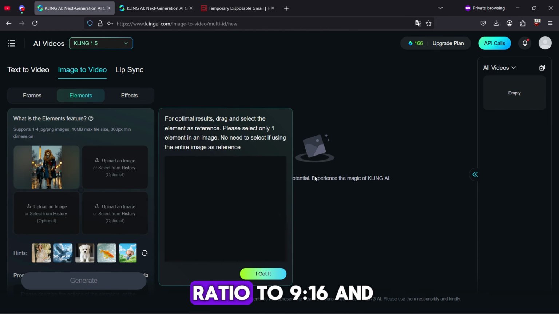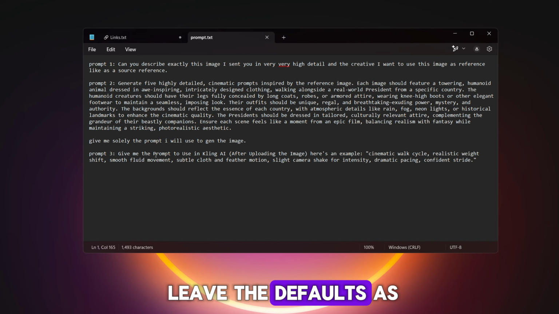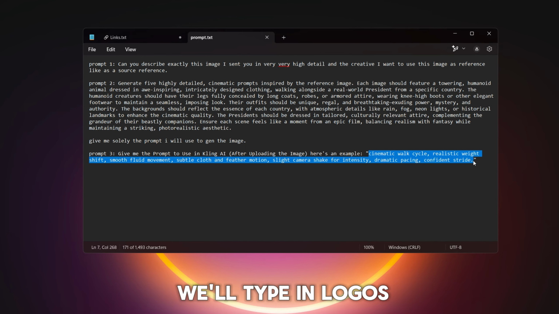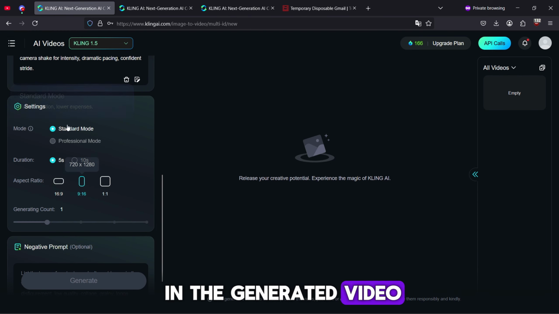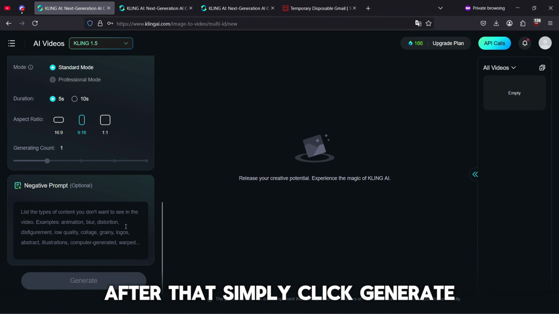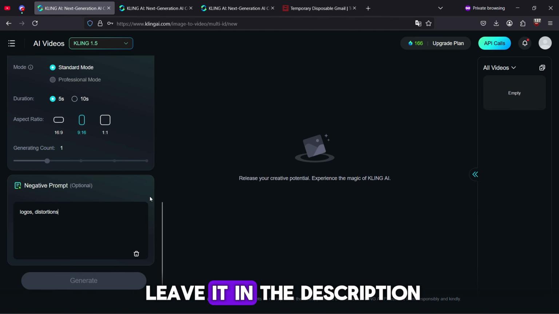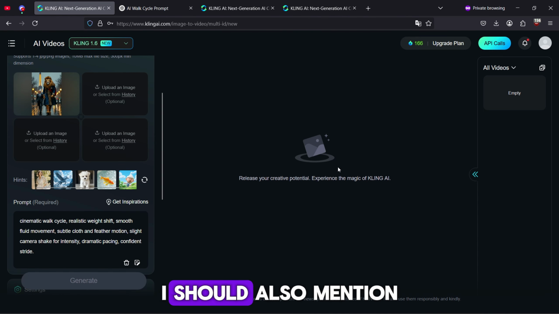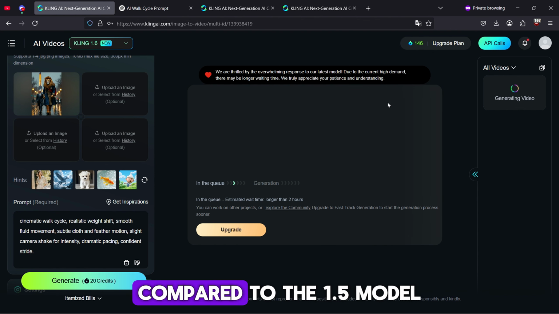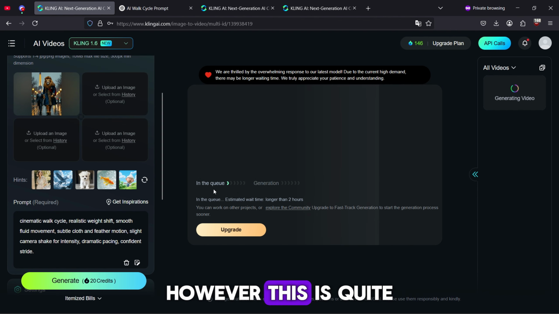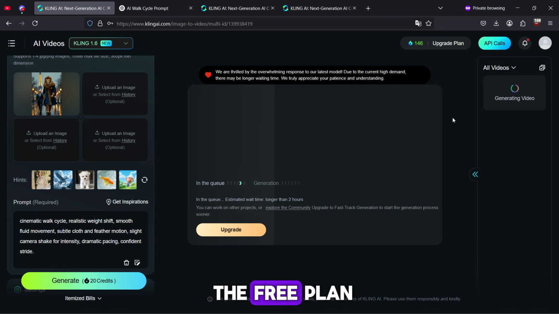We'll set the aspect ratio to 9:16 and leave the defaults as they are. For the negative prompts, we'll type in logos and distortions to avoid those elements in the generated video. After that, simply click Generate. For the prompt, I'll leave it in the description. I should also mention that the 1.6 model tends to take longer to generate compared to the 1.5 model. However, this is quite expected since we're using the free plan.